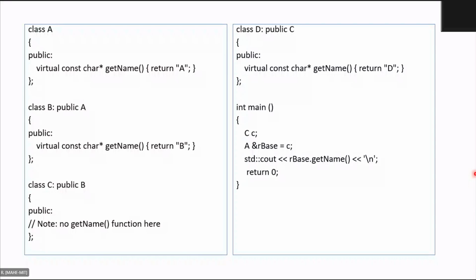Right. You can go through this example. Just observe the code. So there is a class A, and I have a virtual function getName. It will simply return A. getName is simply writing the name of the class. Then class B, again you have virtual function getName and it returns B. Class B is derived from class A. Class B, public A.